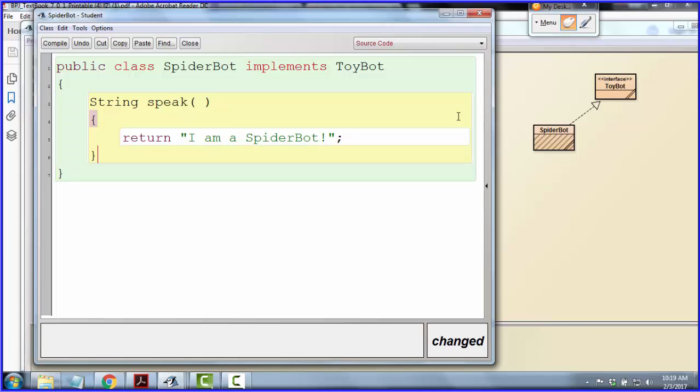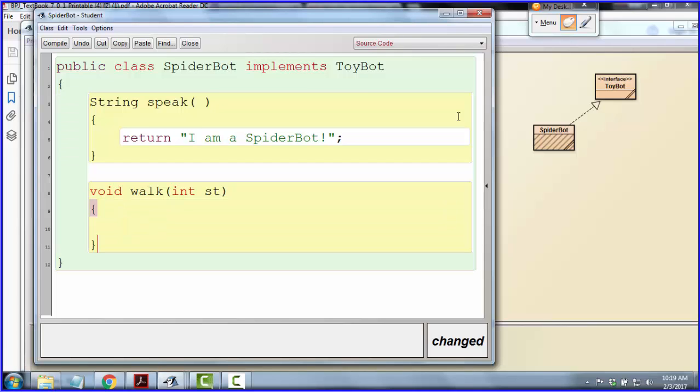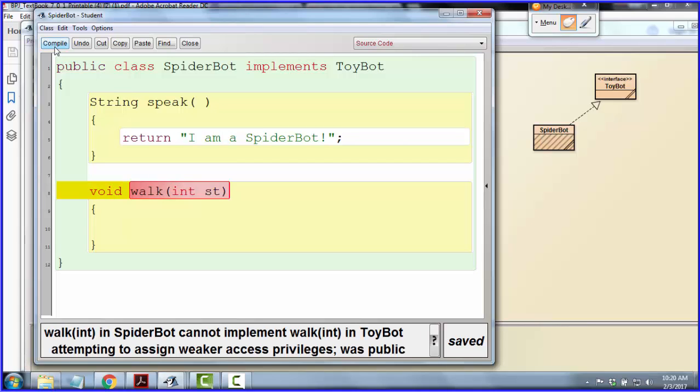All right, and I'm going to have to put in the walk method too. So the last time we saw it, it said void walk int steps. I'll just put st here for short. Now that's a void method, so I don't have to return anything, and I'm just going to leave it blank for now. All right, I'm going to get kind of a weird compile error.